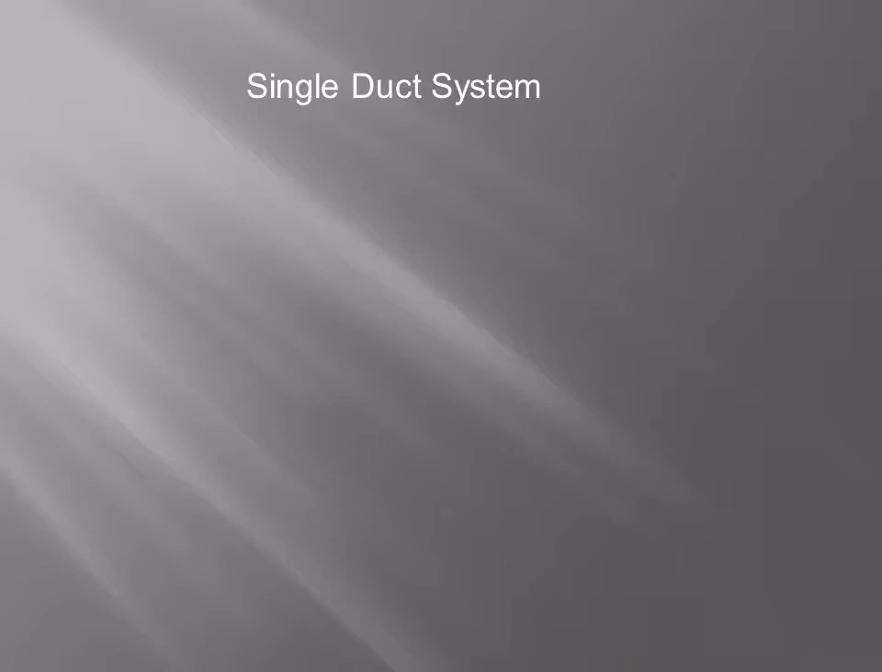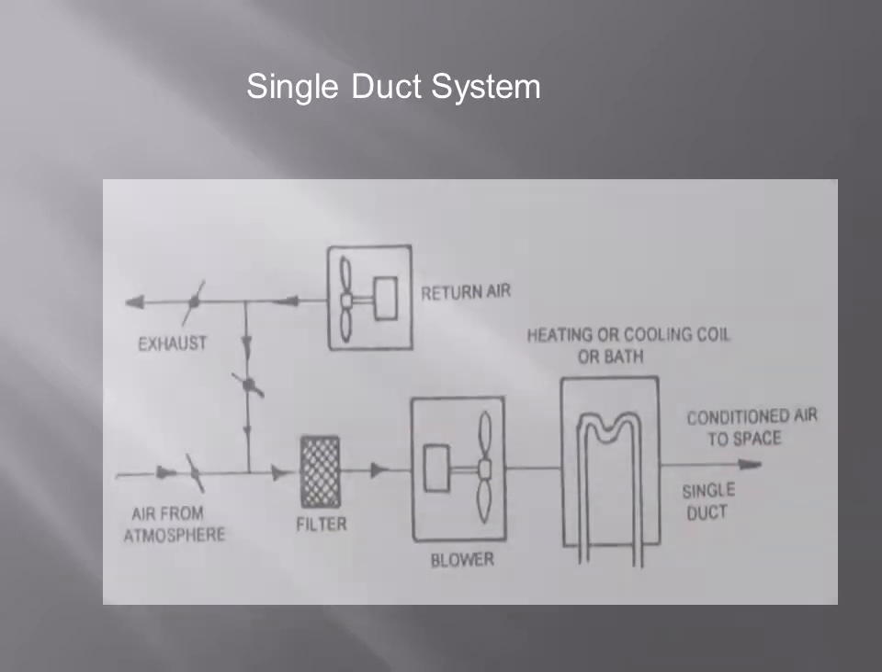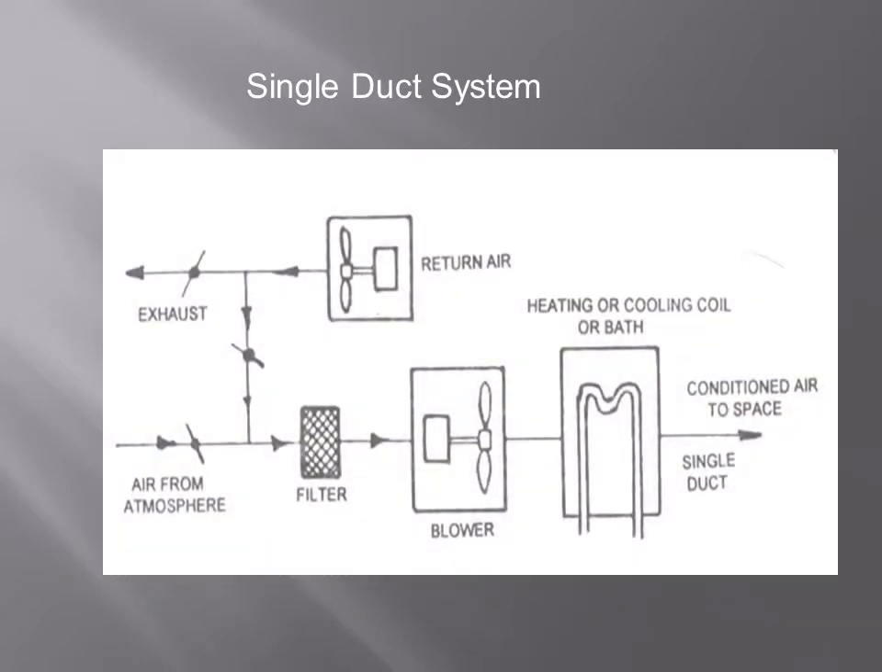So we have single duct system, dual duct system, and dual duct and induction system both combined. These three types we are seeing now according to number of duct system. The first one we are seeing is single duct system. So this is a diagram of single duct system.